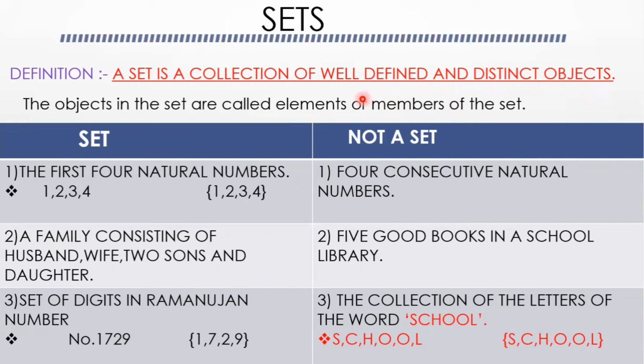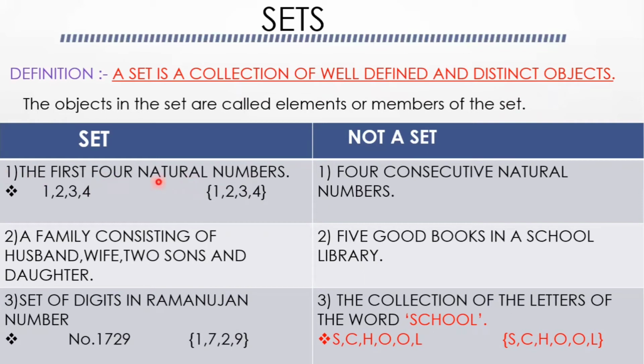And what is the meaning of well-defined here? Well-defined means whether a given object belongs to the set under consideration or not. So a set is a collection of well-defined and distinct objects. Let us see some examples.